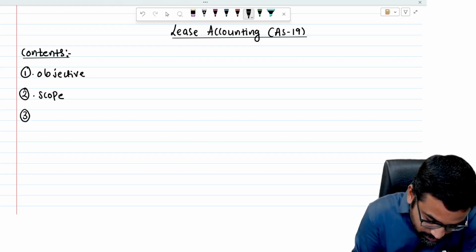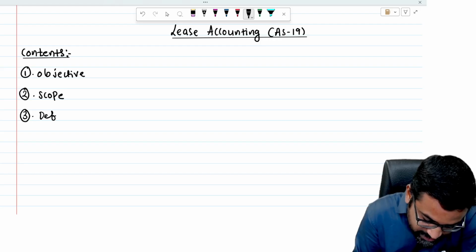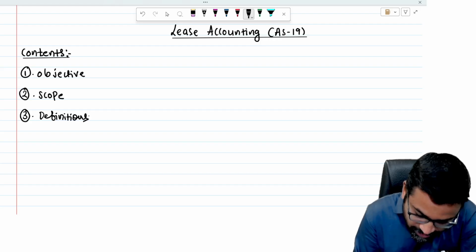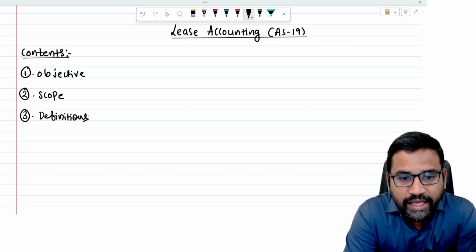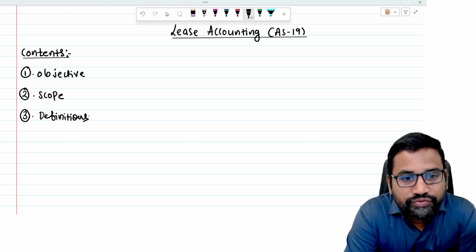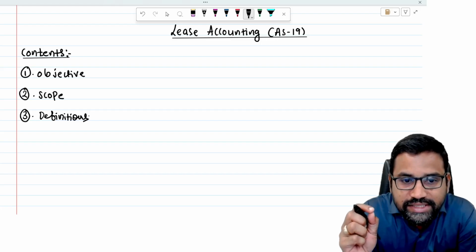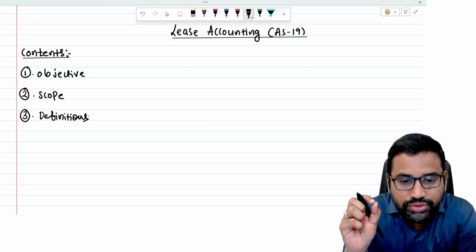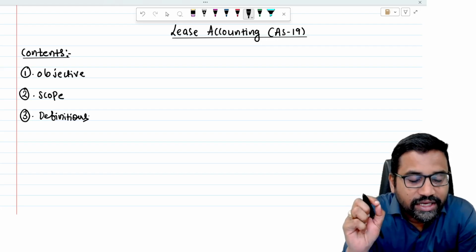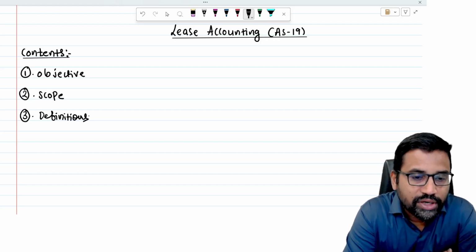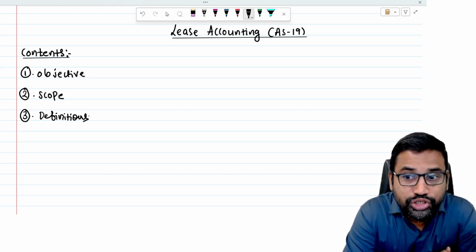Next, the most important part of this standard is definitions. Sir, AS 19 involves a lot of technical terms. So if you want to understand this chapter, you should completely understand the technical terms and their meaning. What is lease? What is inception of lease?